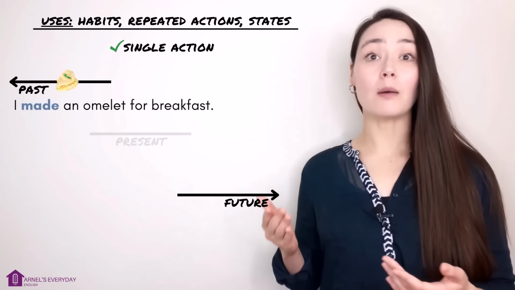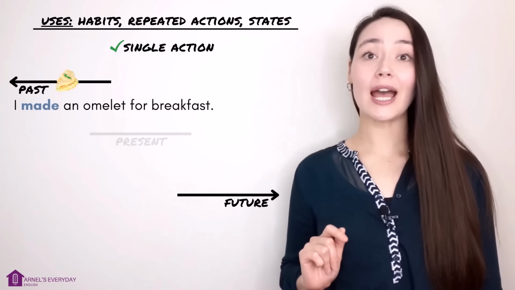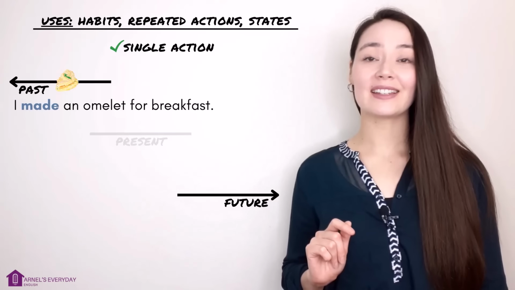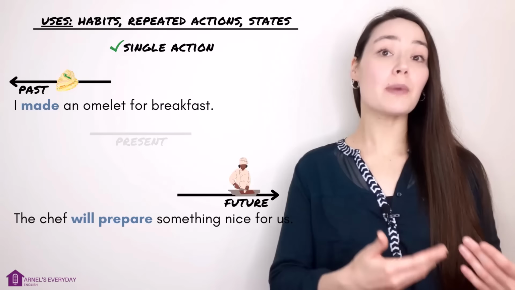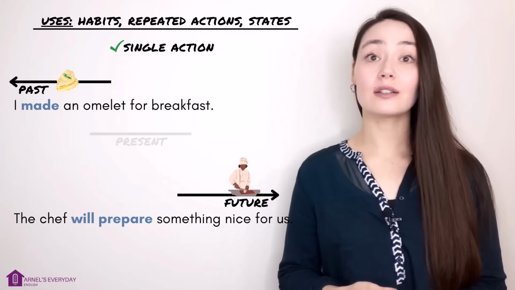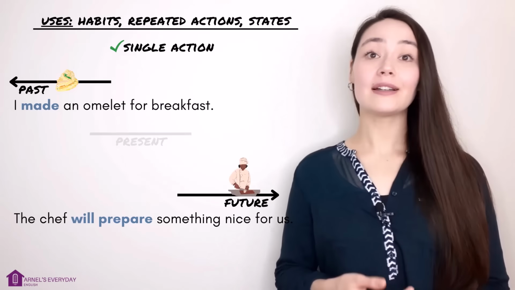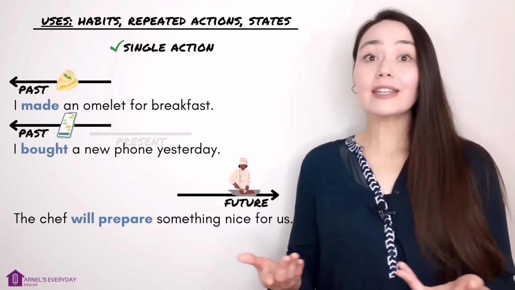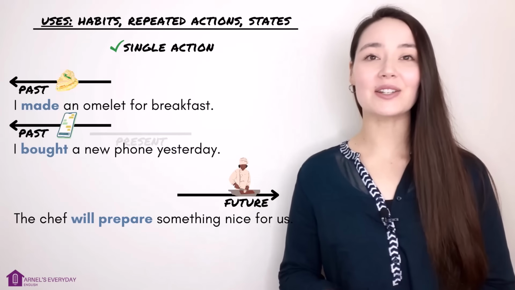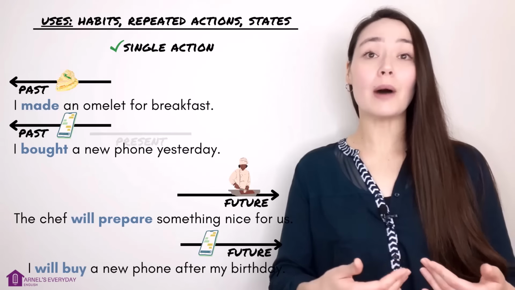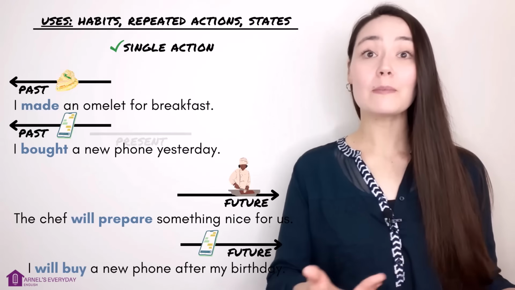I made an omelet for breakfast. One action. The chef will prepare something nice for us. Single action. I bought a new phone yesterday.